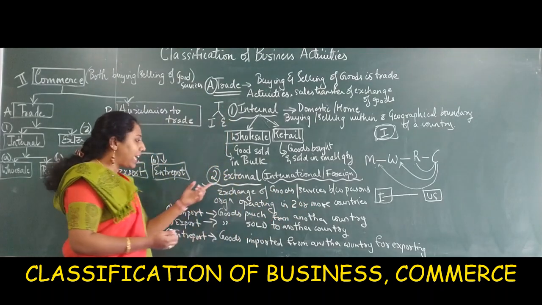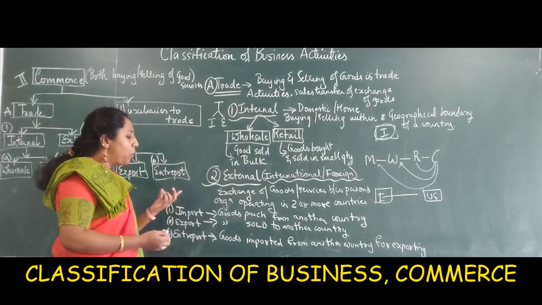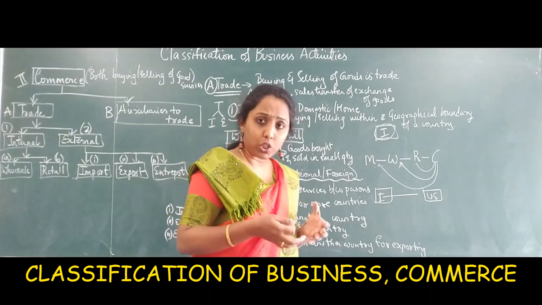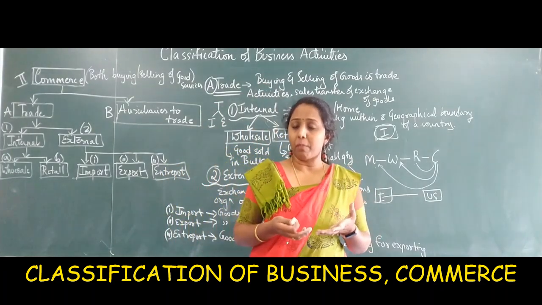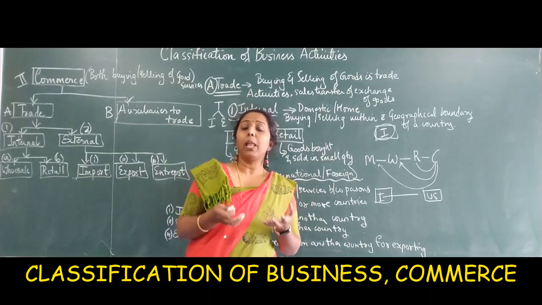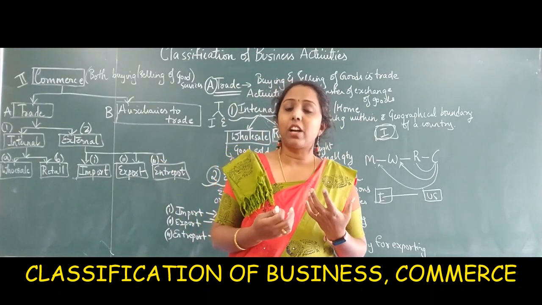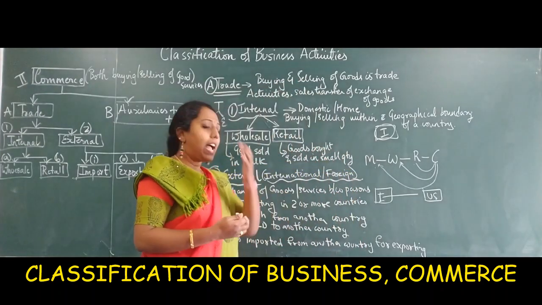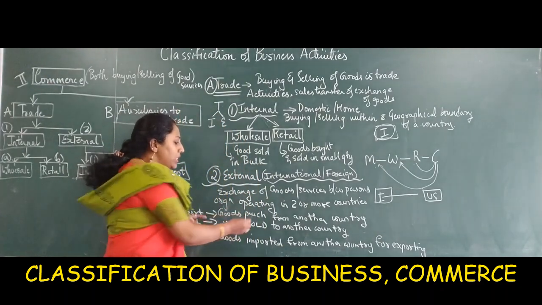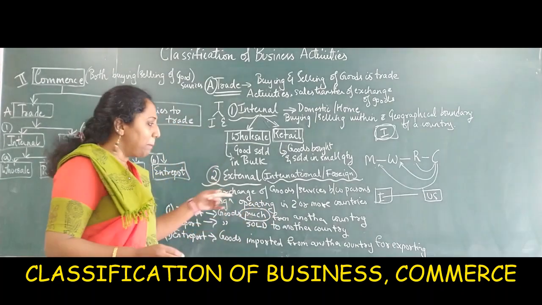Now, what is the meaning? External trade is further subdivided into import, export and entrepot. What is the meaning of import? Import is when you don't have those goods, so you import them from another country. India doesn't have enough crude oil and petroleum, so we ask the Middle East countries to send the goods to us, and we pay the required amount of money. That's import. Goods purchased from another country are called import.